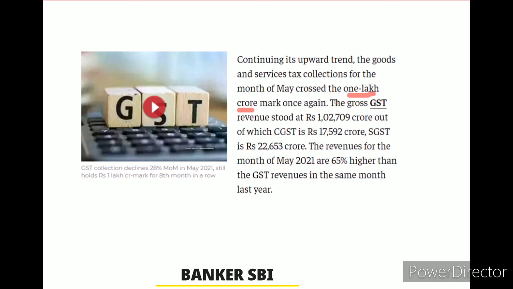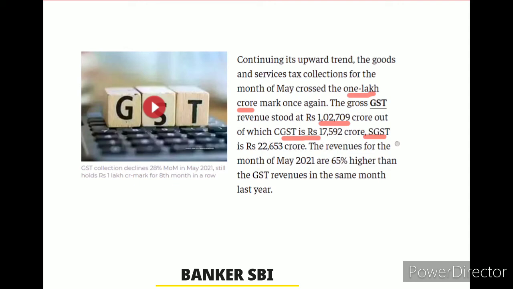Once again, okay, the gross GST revenue stood at 1,02,709 crore, out of which CGST, what does it mean guys, central GST guys, 17,592 crores, and SGST means state GST guys, 22,653 crores.